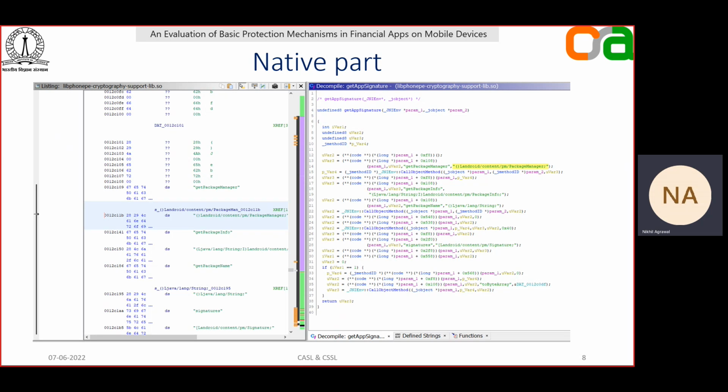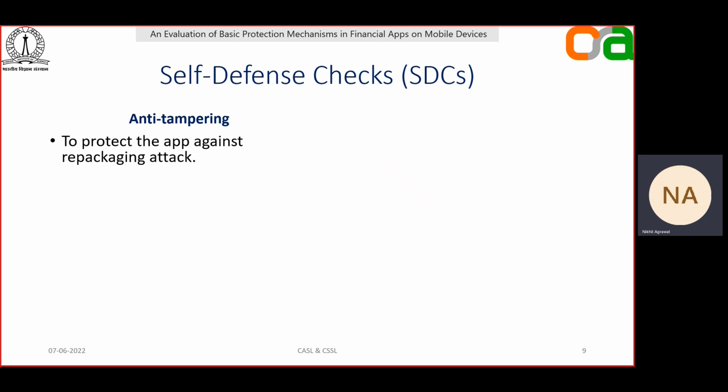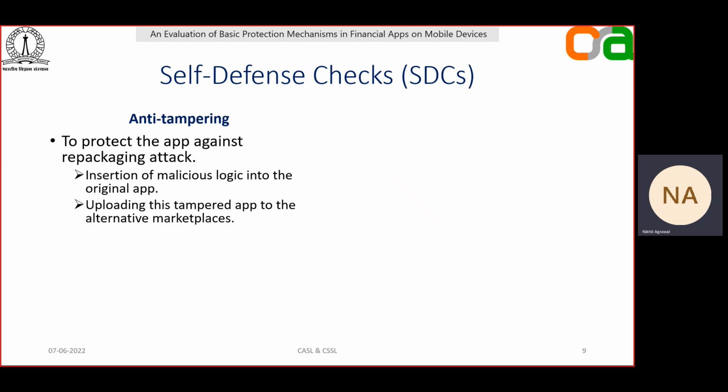Now I'll be discussing the various self-defense checks that this work has focused on. First is anti-tampering. Anti-tampering checks are there to protect the app against repackaging attacks. Repackaging of a mobile app means taking the original app, inserting some malicious logic into that app, and then rebuilding this tampered app and uploading it to the alternative marketplaces.